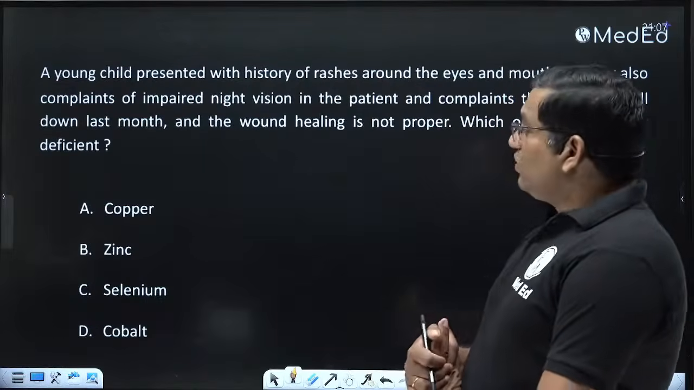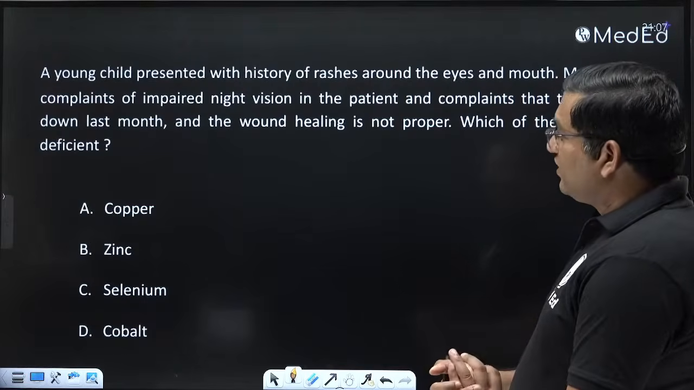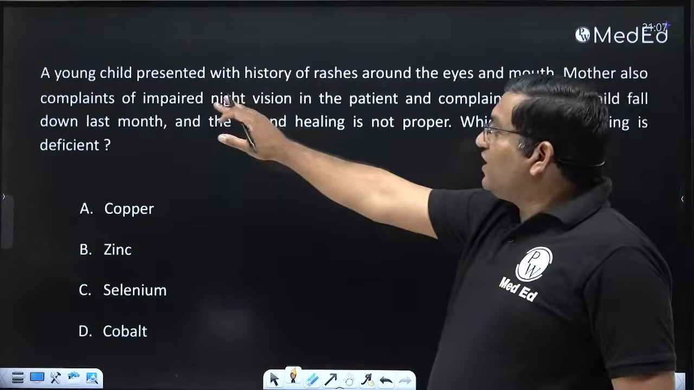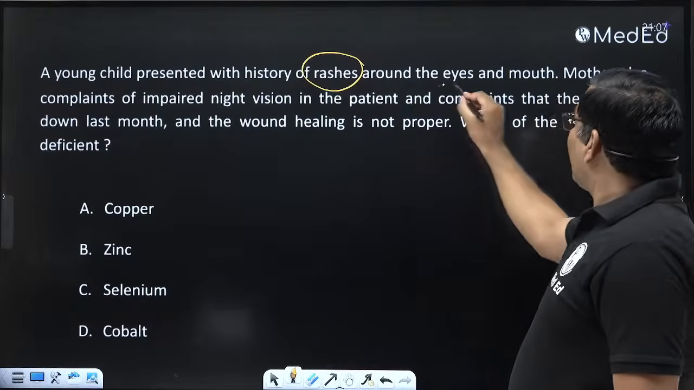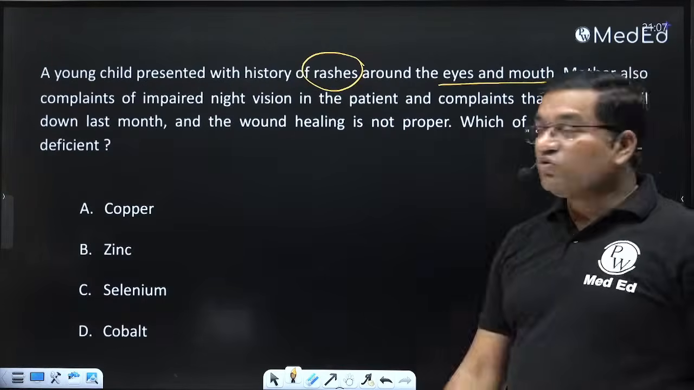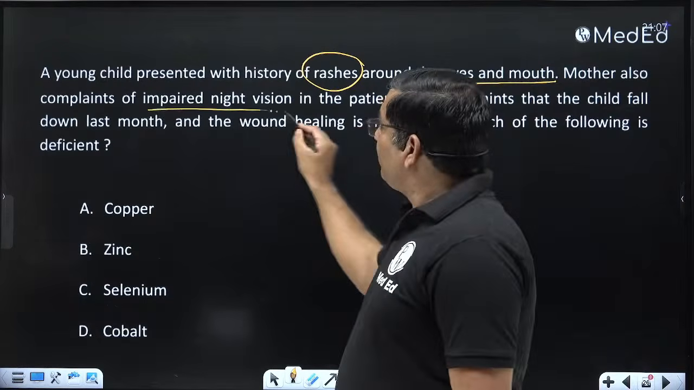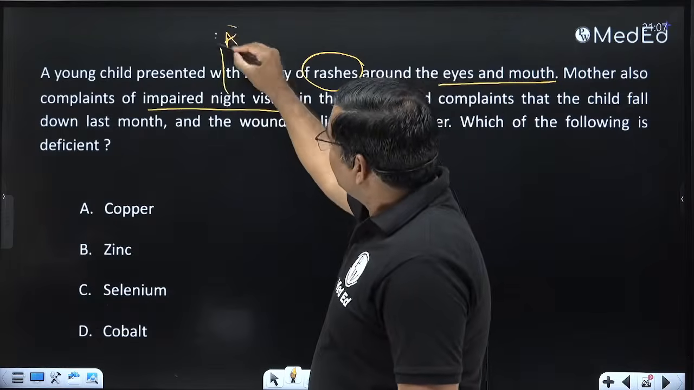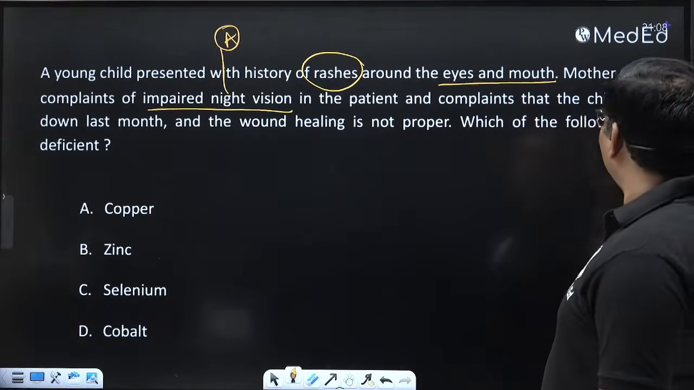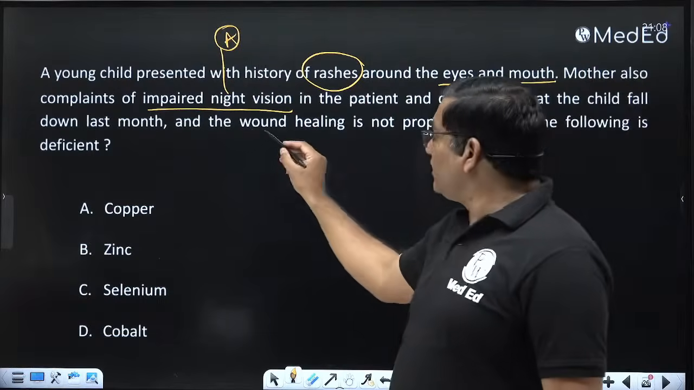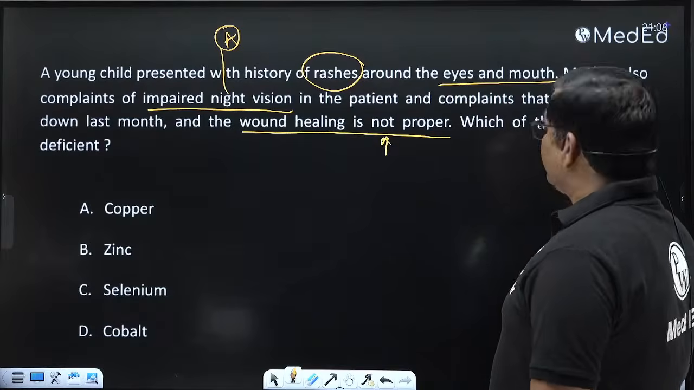Okay, now the zinc. So a young child presented with history of rashes around the eyes and mouth. Then mother also complained of impaired night vision. Impaired night vision, so it is vitamin A activity. Okay, in the patient, and complained that the child fell down last month and the wound healing is not proper. Okay, this is the symptom. Which of the following is deficient?